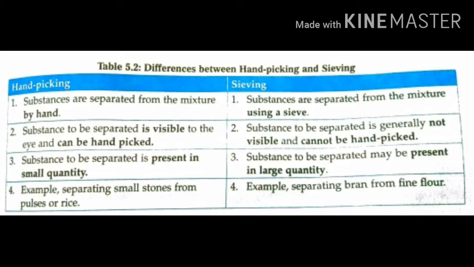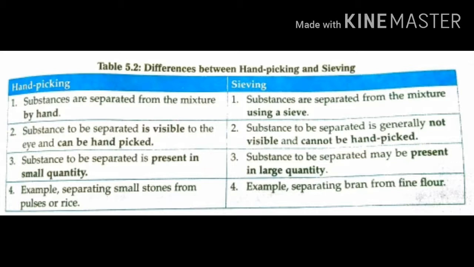Next point: in hand picking, the substance to be separated is visible to the eyes, so we can take it out from the mixture. In the sieving method, the substance to be separated is generally not visible because it is very small in size.